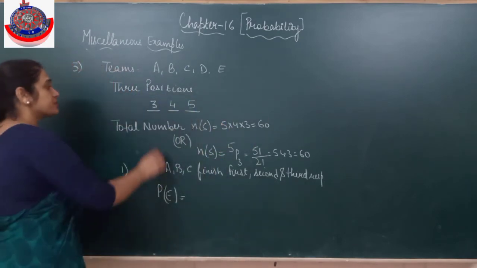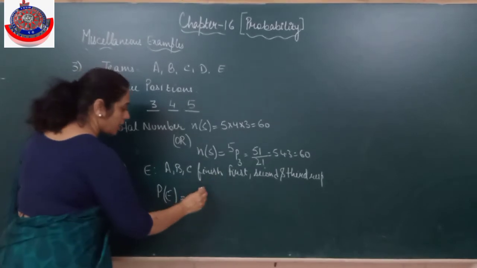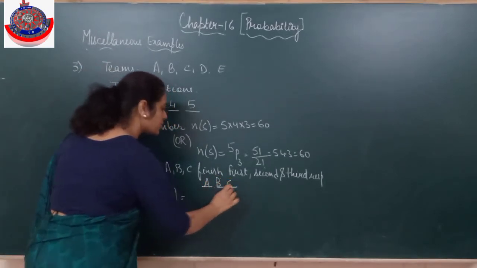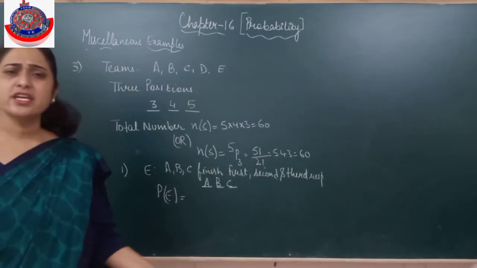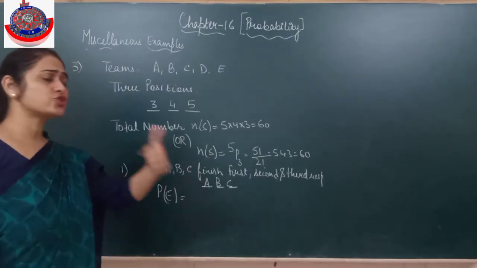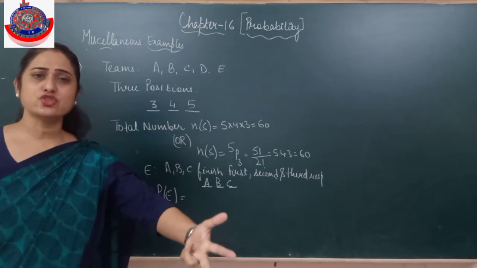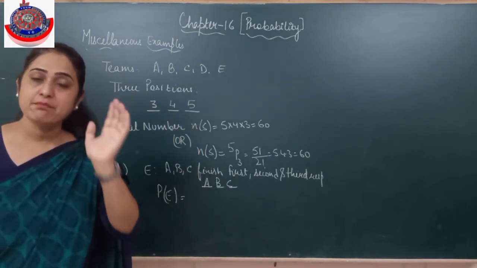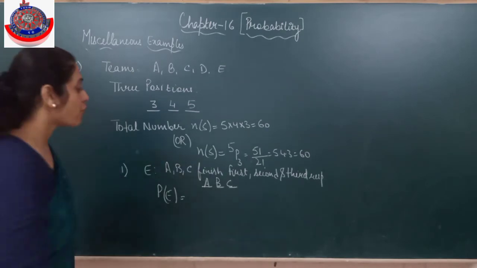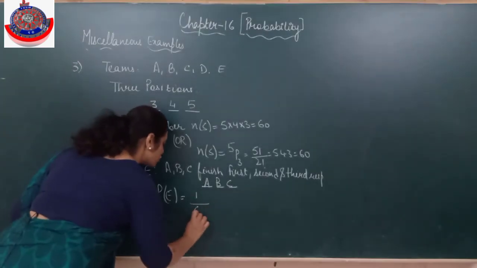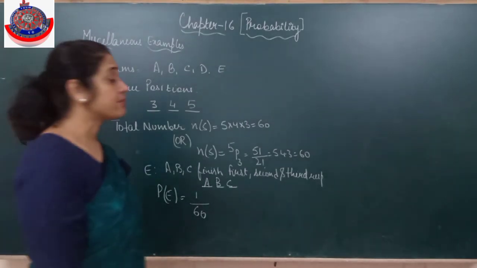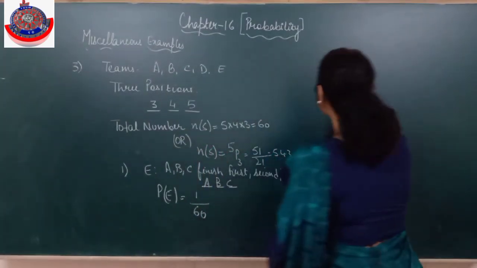So these 3 positions have to be: A on first position, B on second position, C on third position. So I can arrange this in only one way. It is already said that A has to be on first, B on second, C on third, so there is no other option. There is only one favorable outcome, that the A, B, C sequence has to be followed. So 1 divided by total, that will be 1 by 60. Understood?